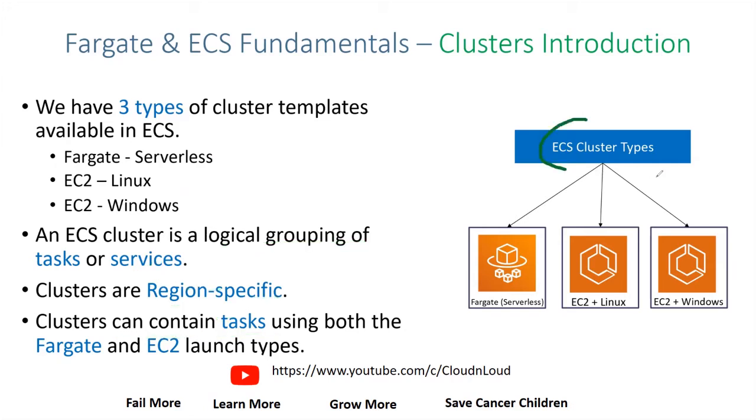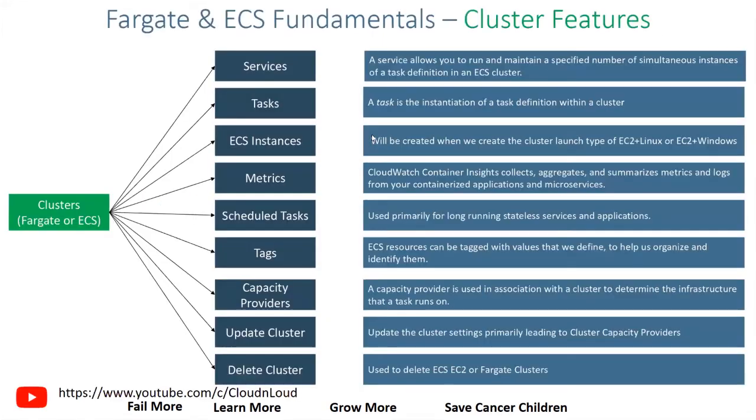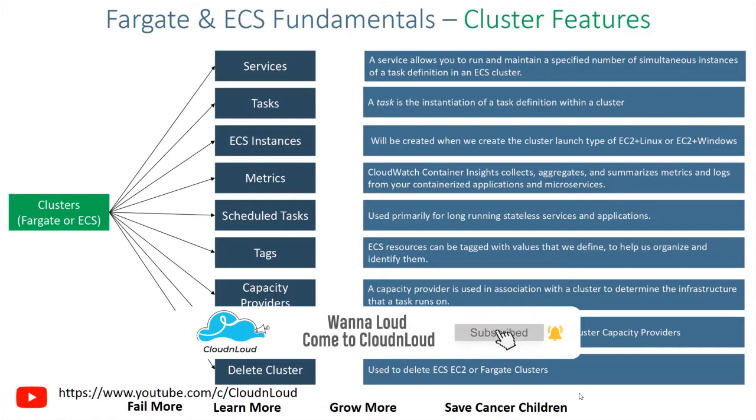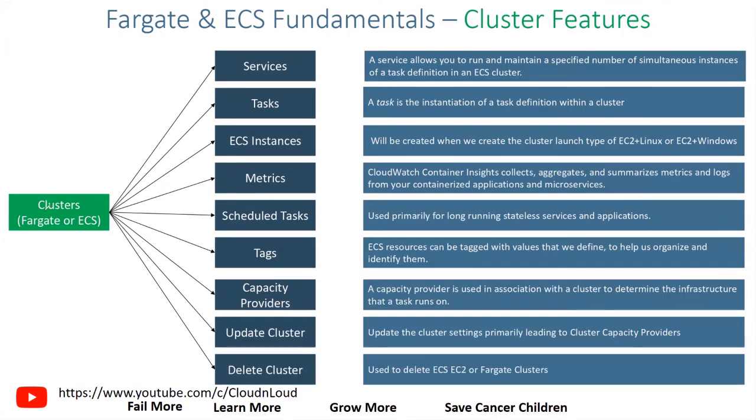So each ECS cluster type, there will be a Fargate, there will be an EC2, there will be an EC2 plus Windows. I'll show it in the console itself during our hands-on. So this is pretty much detailed information. If you go and create a Fargate cluster on ECS, there will be sections or information you need to give in detail. Some of the information are optional, but some of them are mandatory.